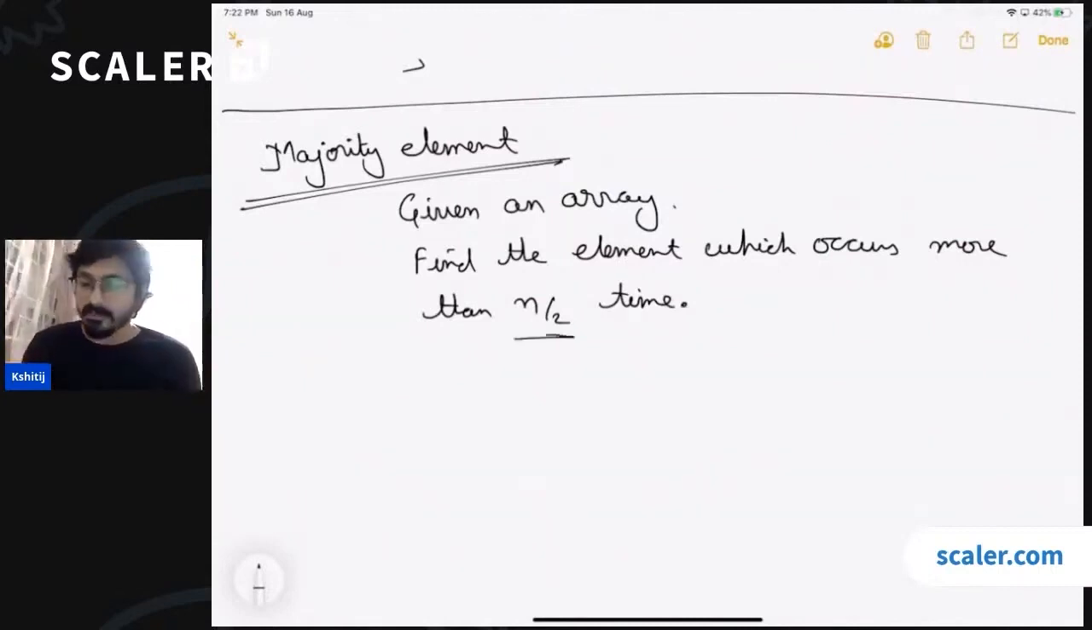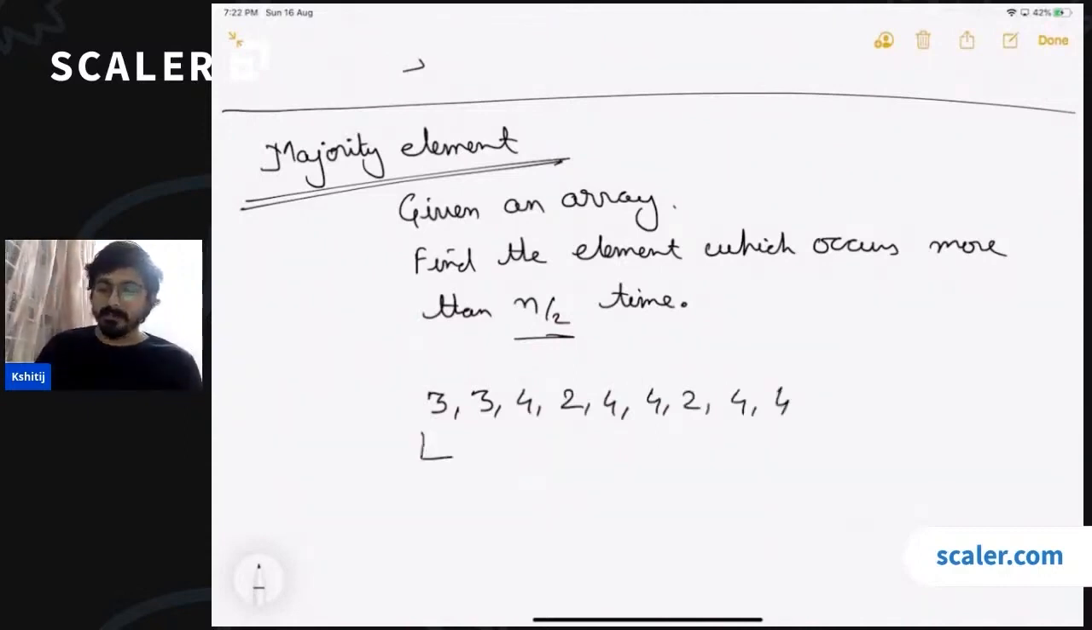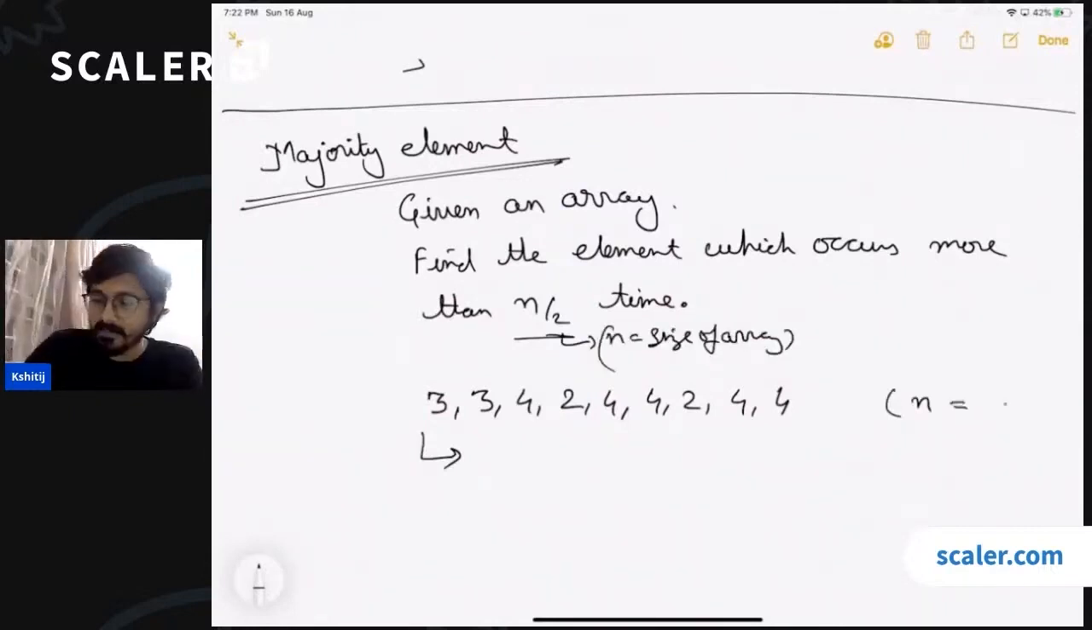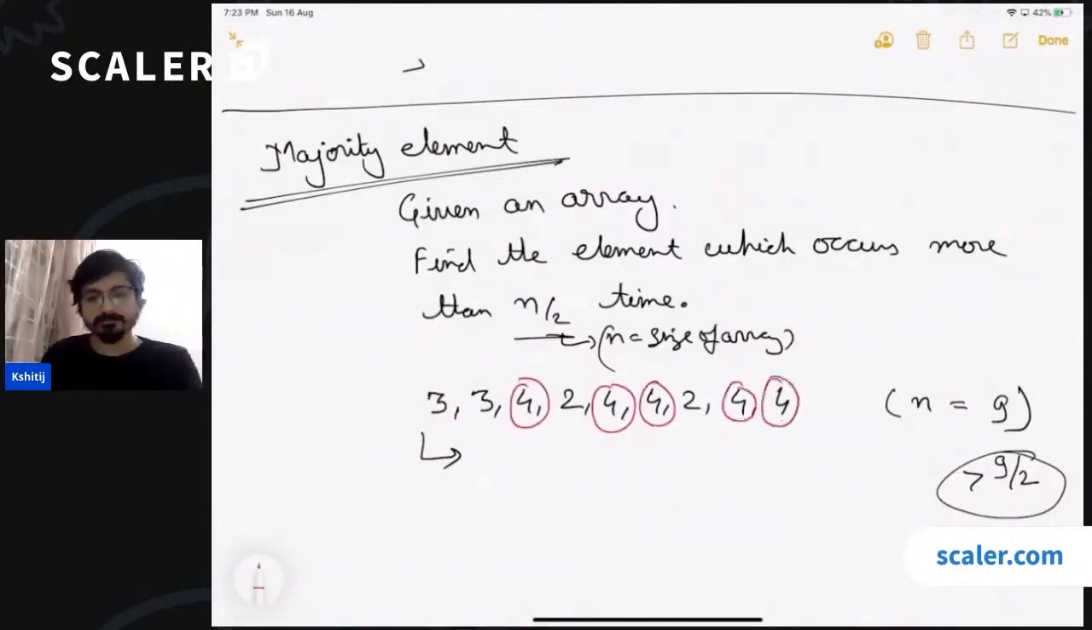For example, if this is your array, 3, 3, 4, 2, 4, 4, 2, 4, 4. Can you guys quickly tell me what is the majority element in this array? N, which is the size of the array. What is the size of the array in this case? 9, right? Now, which is the element which is coming more than 9 by 2 times? Correct. Majority element in this case is 4, because 4 is occurring 5 times. 4 is the majority element here because 4 occurs 5 times.